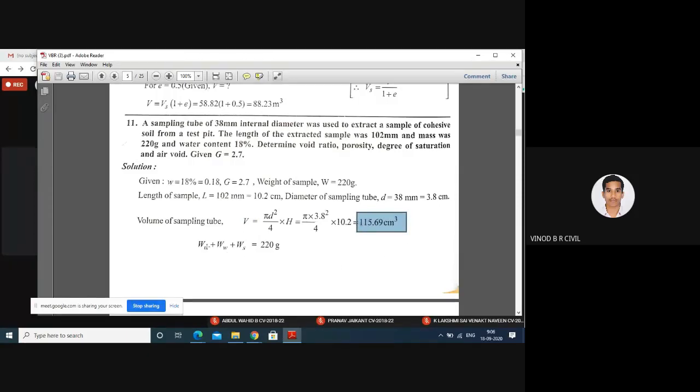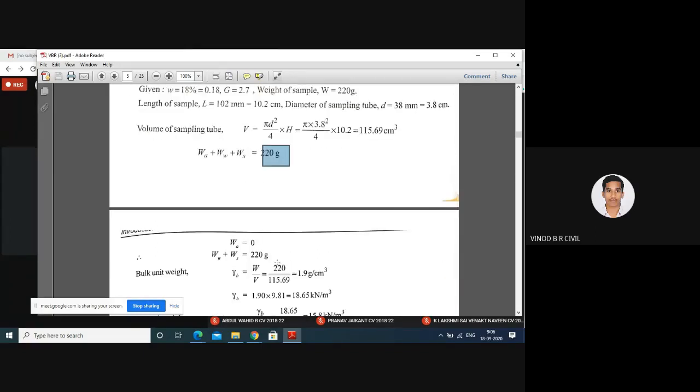Next one, weight of sample. Weight of sample means weight of air plus weight of water plus weight of soil, that is 220 grams given in the problem. Weight of air is 0. Weight of water plus weight of soil is 220 grams.